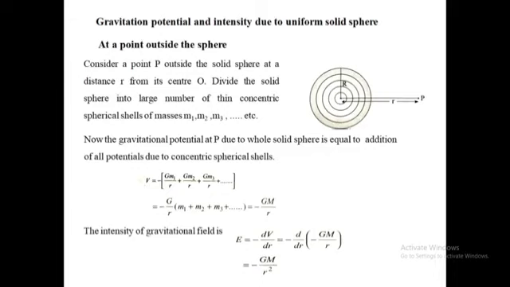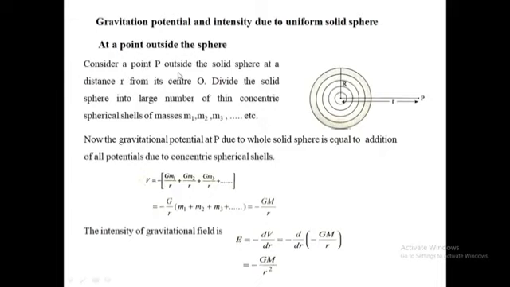Now, gravitational potential and intensity due to a uniform solid sphere at a point outside the sphere. In the previous part we have seen inside the solid sphere; now it is a point outside the sphere.